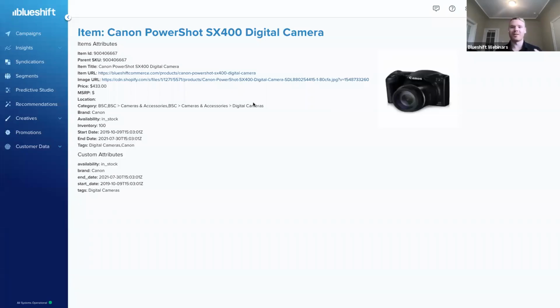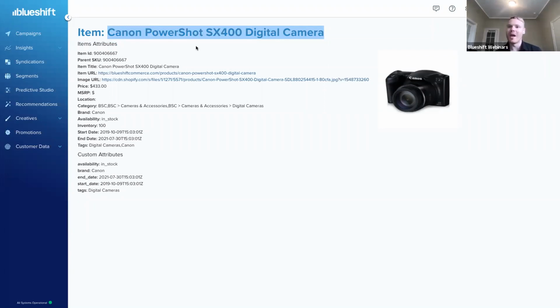So first things first, as much as I would love to dive right into the recommendation, it all starts with a little bit of context in terms of how we make that recommendation. A key differentiator for Blueshift is that we're able to not only model the entirety of your users, so their state, their behavior, what they're doing, what their preferences are, but we also have a way of distinctly modeling a product catalog. And so what we're looking at here is just an example of one of those items in a catalog.